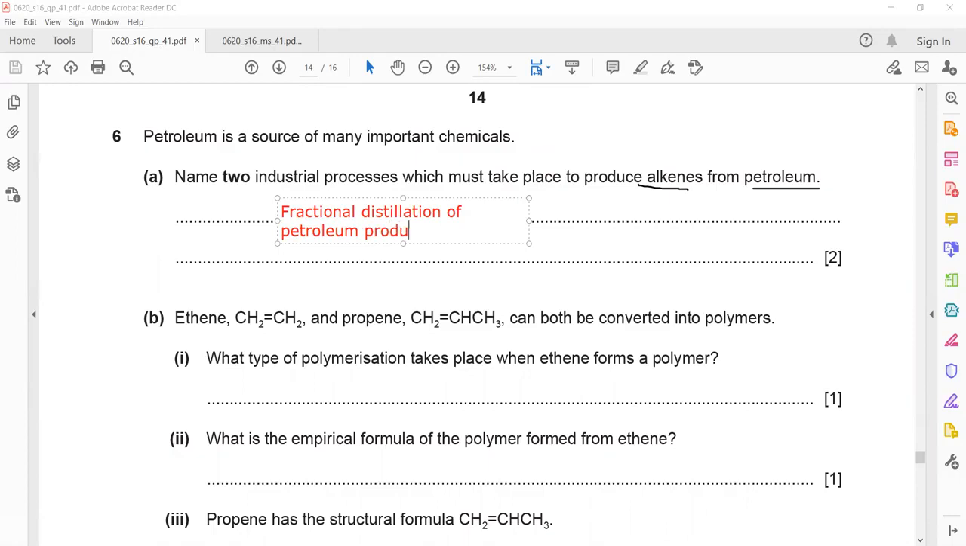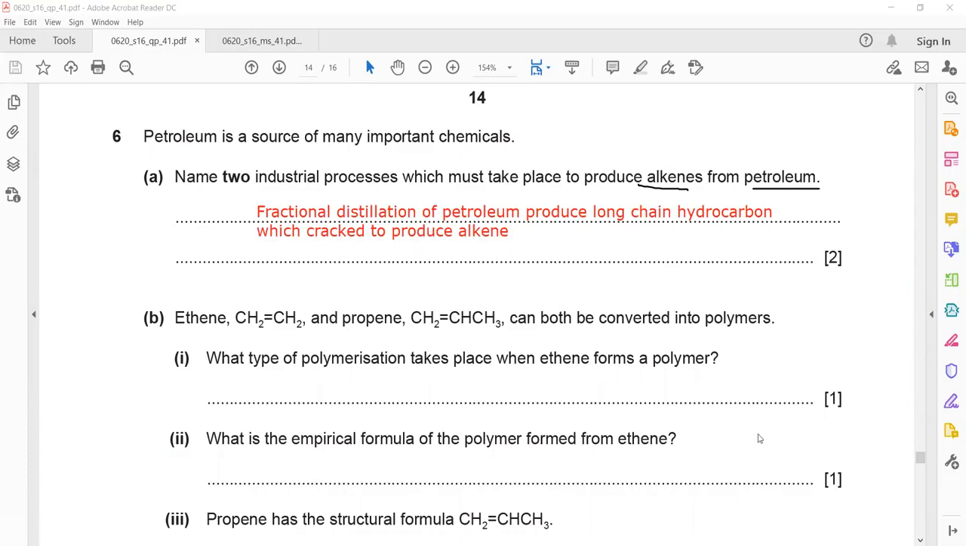produce long chain hydrocarbon, which is cracked to produce alkene. Is it clear? If any question, if you're not able to understand, just let me know. So I'll repeat, otherwise I'll move on to the next question.